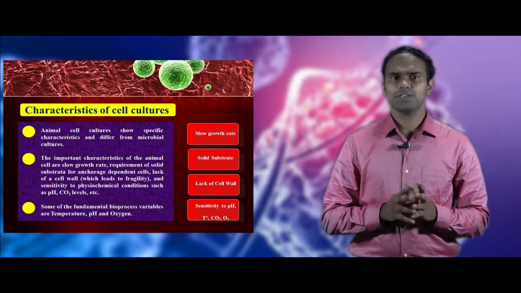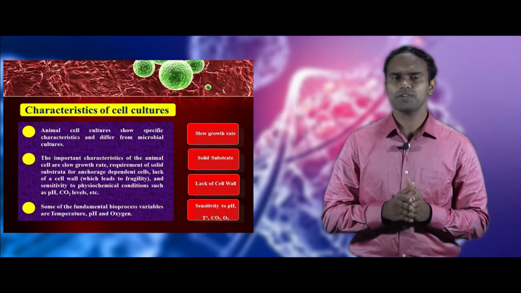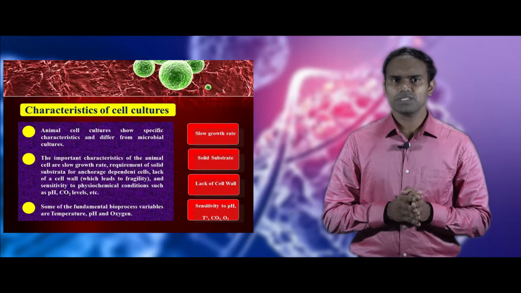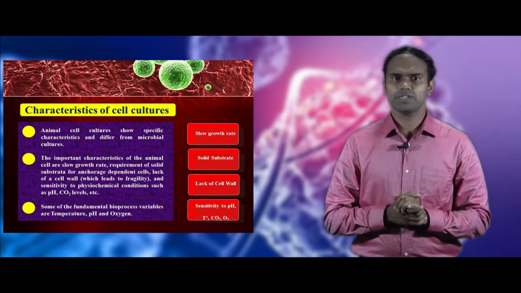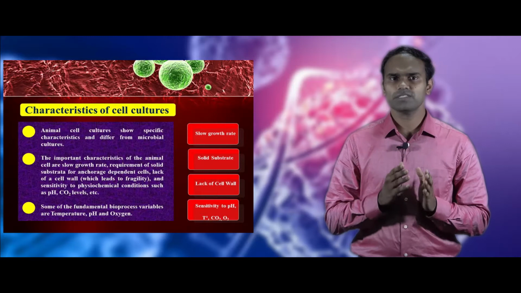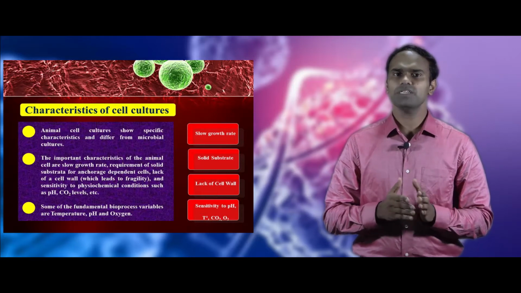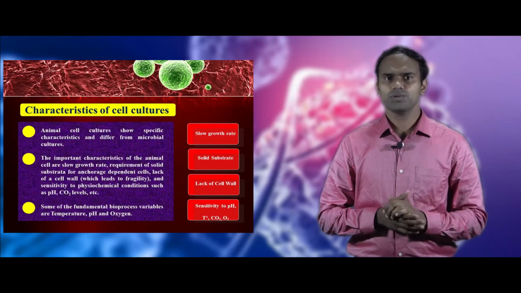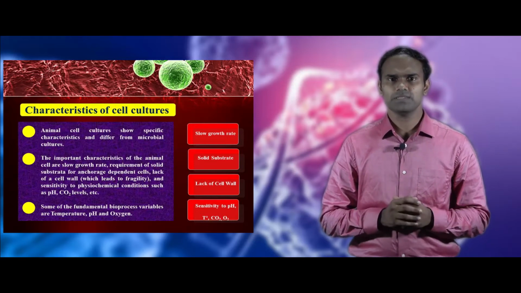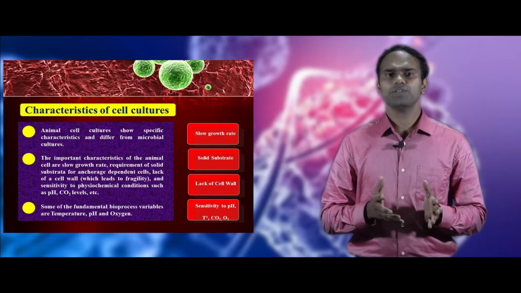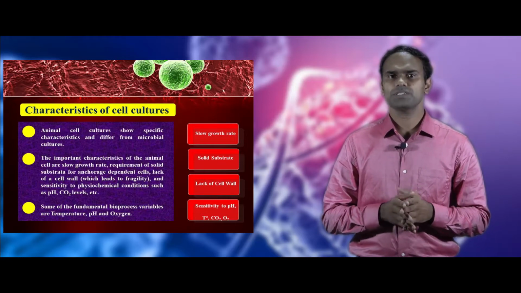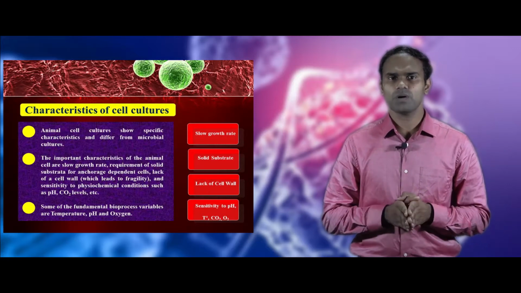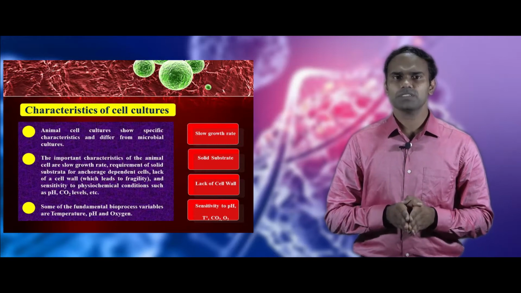Animal cell cultures have unique properties and they differ from microbial cell cultures. Some examples are: animal cell cultures are very slow in growth rate and they need a solid substrate, only then will adherent cell cultures grow, and they lack a cell wall, so they are prone to fragility and they are sensitive to physicochemical conditions such as pH, CO2, etc. Some fundamental bioprocess variables are temperature, pH and oxygen.